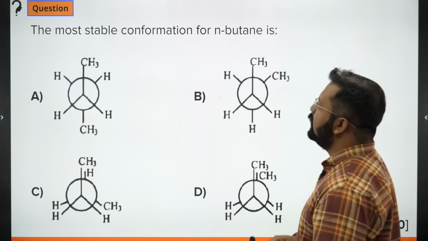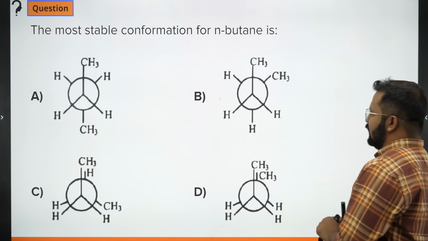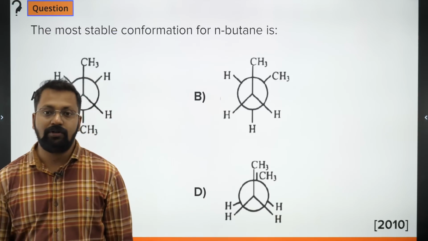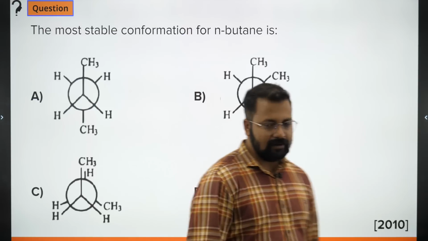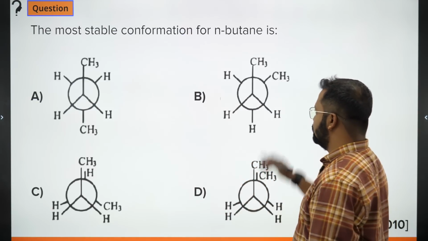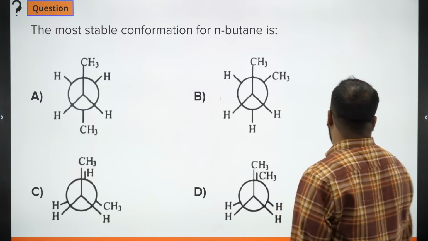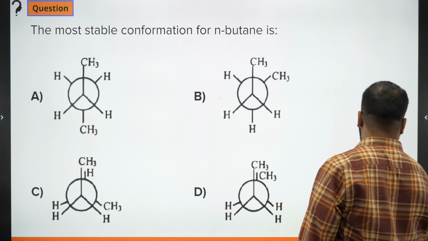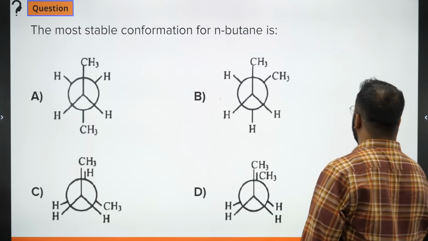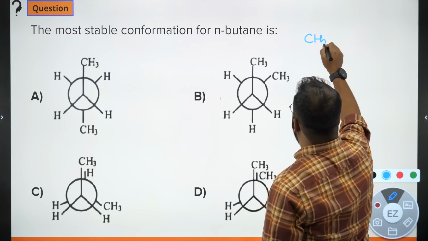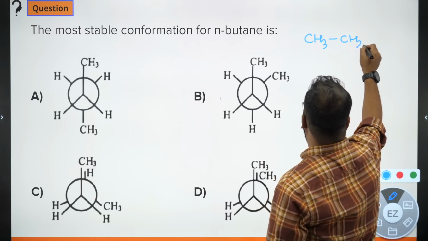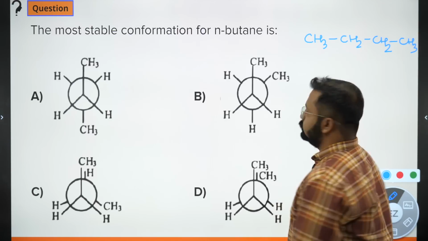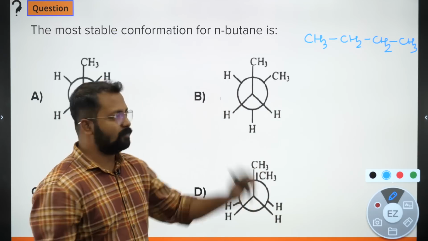The next question is this. It's very easy. The most stable conformation for n-butane. How do we solve this? Dekhiye, n-butane looks like this. This is n-butane: CH3, CH2, CH2, CH3. Okay, ye hai hamara n-butane molecule.